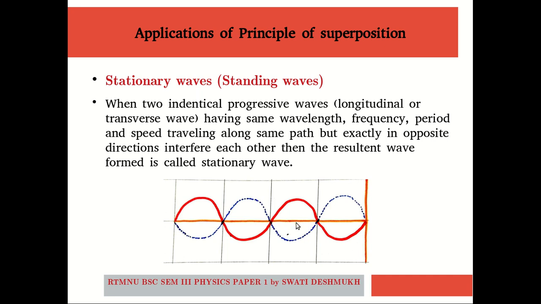Rather, the stationary waves are known for holding the energy at that particular space.